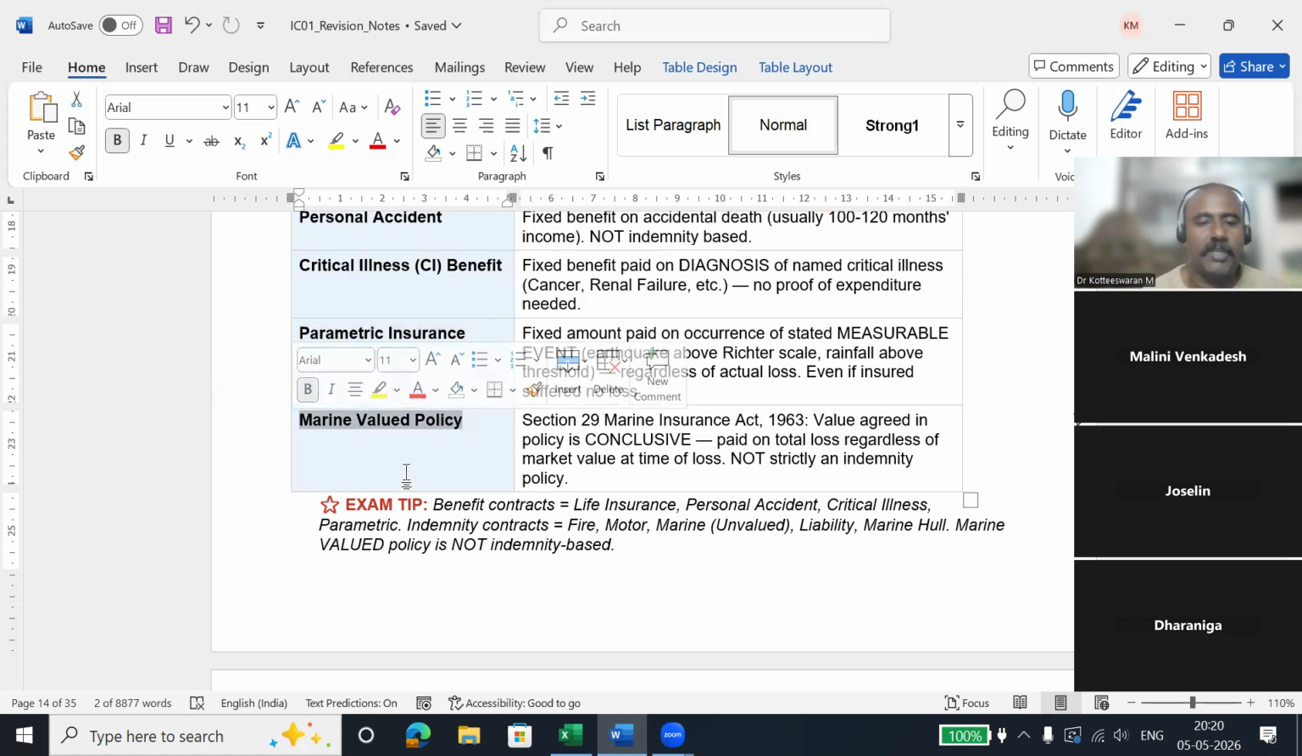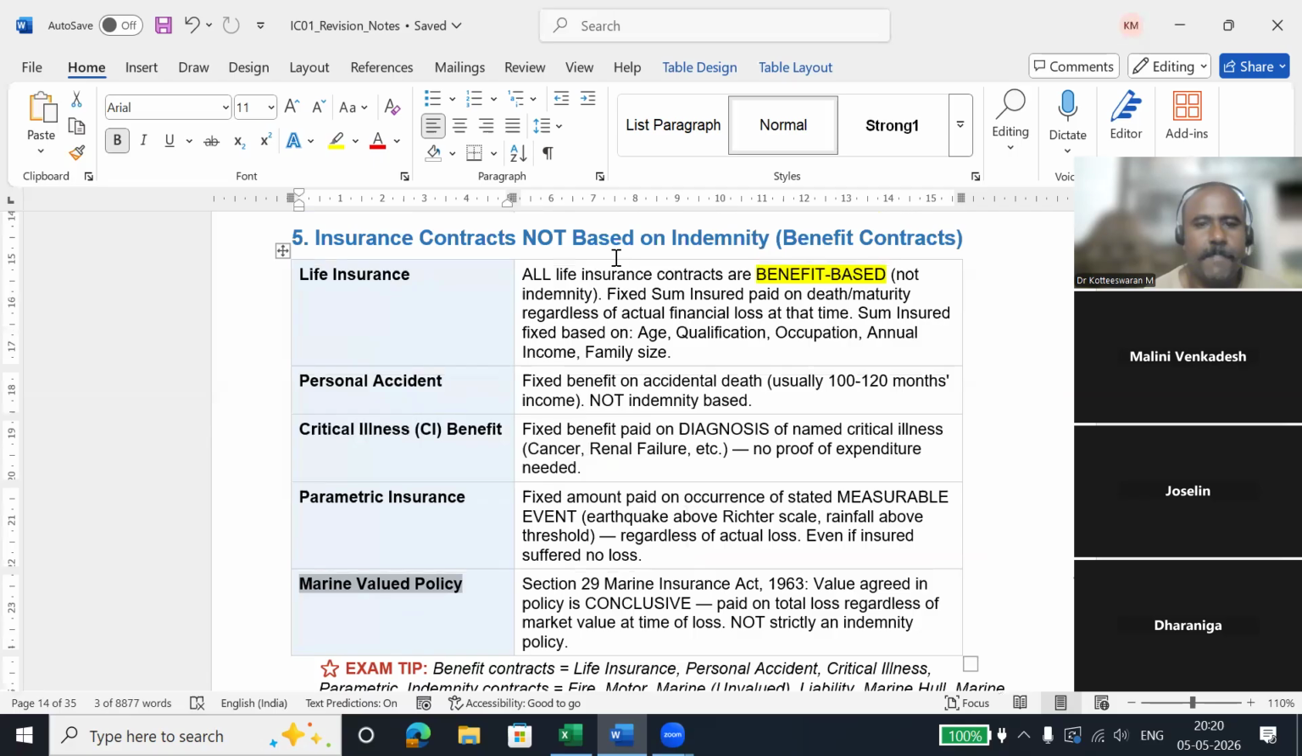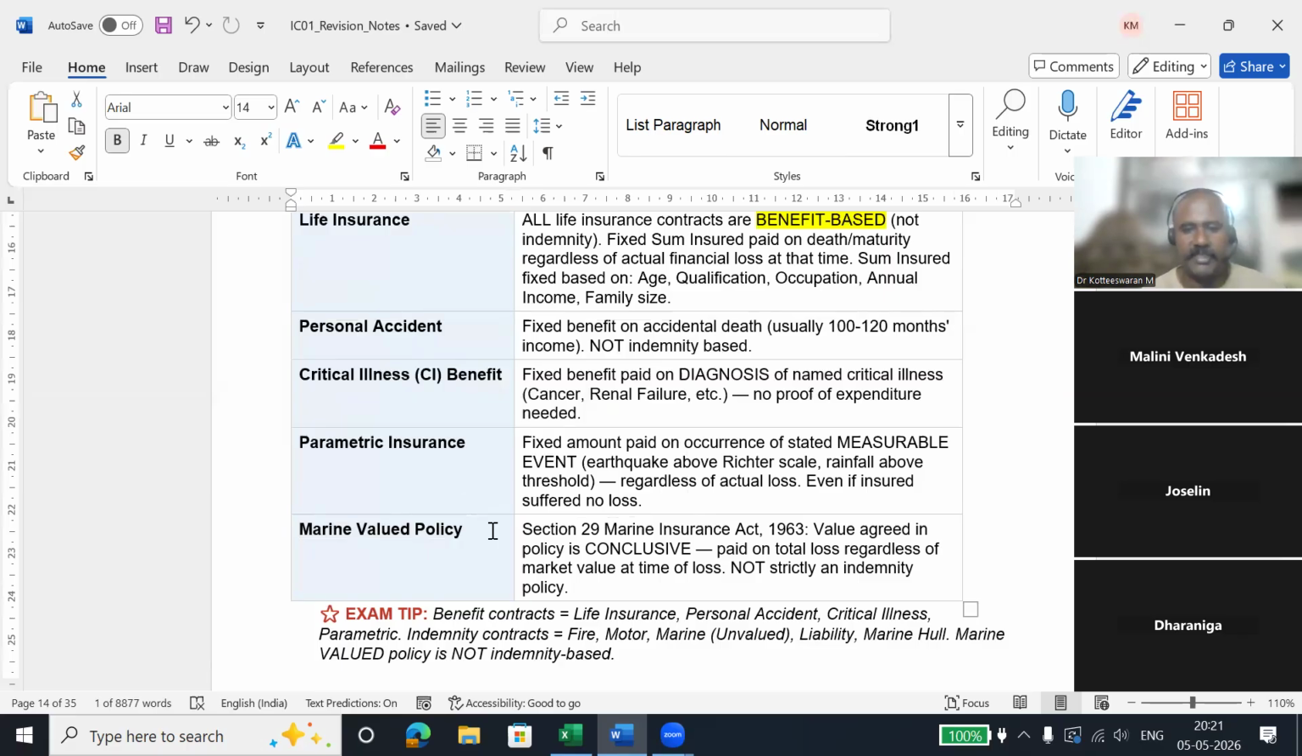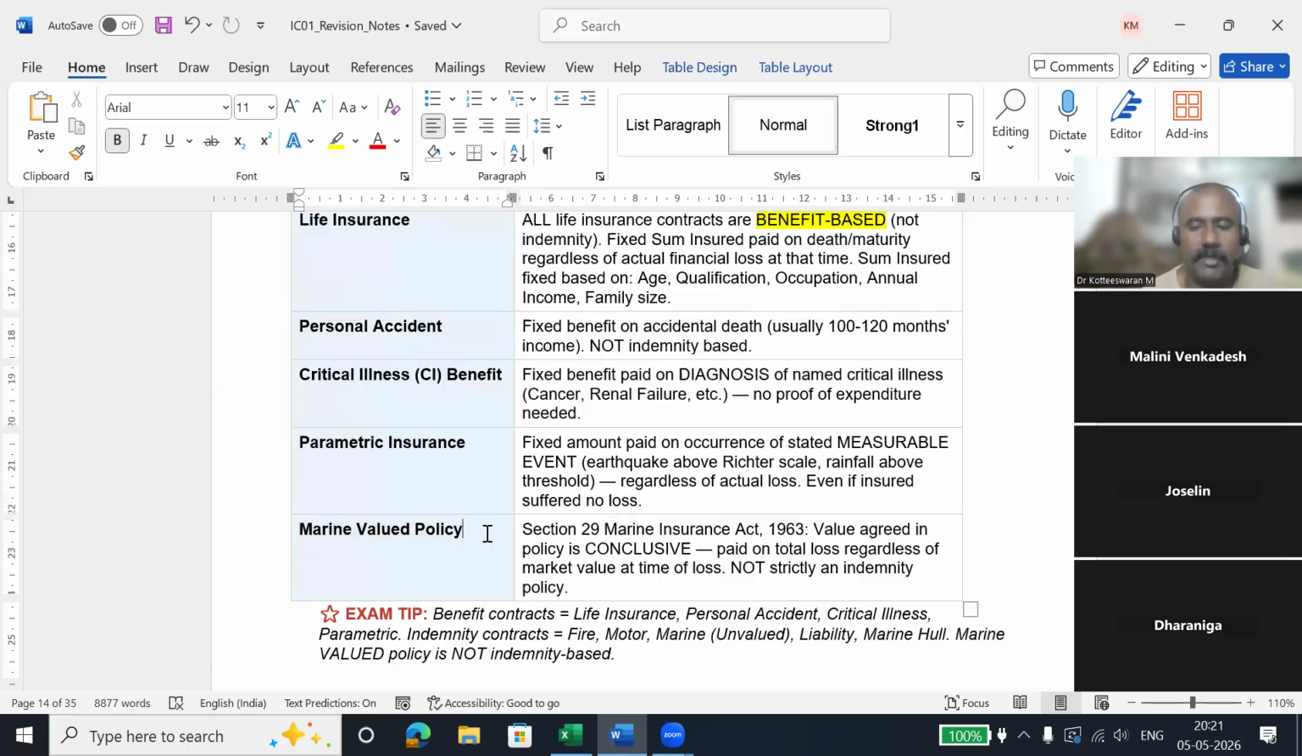And marine valued policy. This is also one type of marine policy where, whatever insurance, say 10 lakh, you are taking, if there is some problem with the cargo lost in a storm in the sea or ocean, they are going to pay 10 lakh rupees. They are not going to indemnify the insured. So these are all the policies where indemnity will not have effect. Basically life, personal accident, critical illness, parametric and marine. You should remember this. This is also a very important exam question.